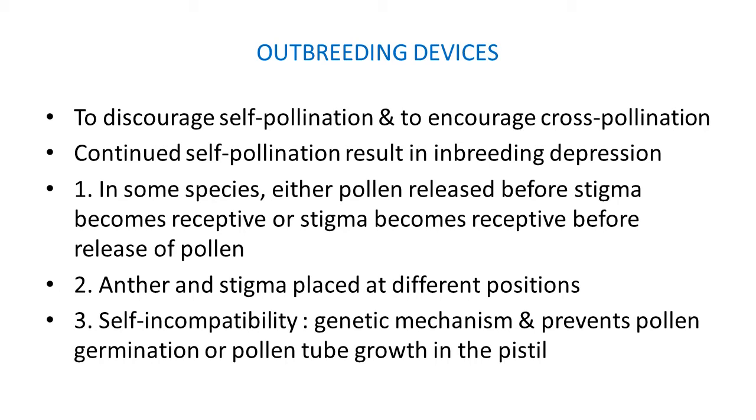Generally, pollen grains of a plant are deposited on the stigma of the same plant and the pollination process takes place. So normally self-pollination is achieved. It is observed, but if this continuity takes place for a long time, desired characters are not achieved.